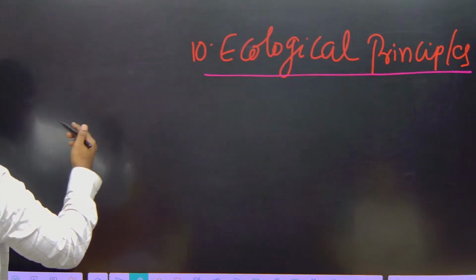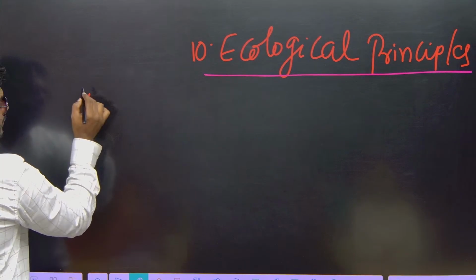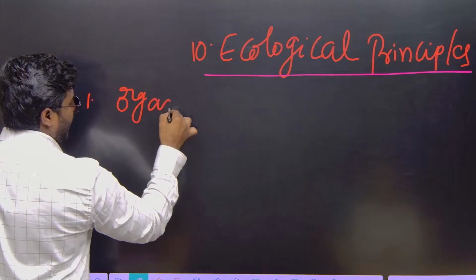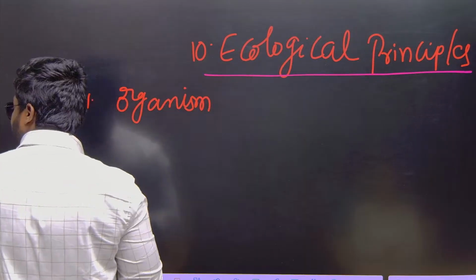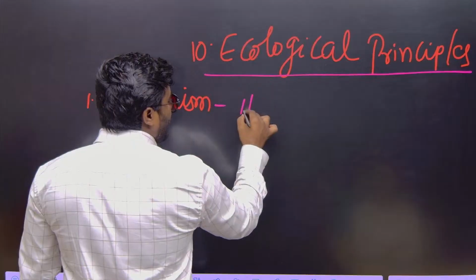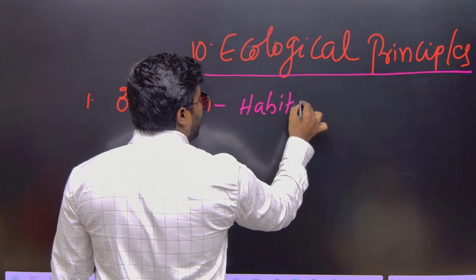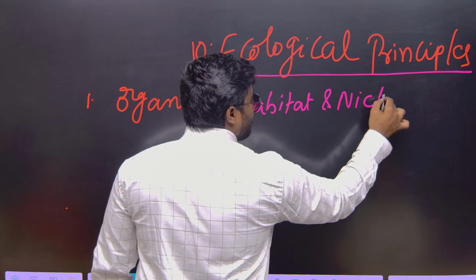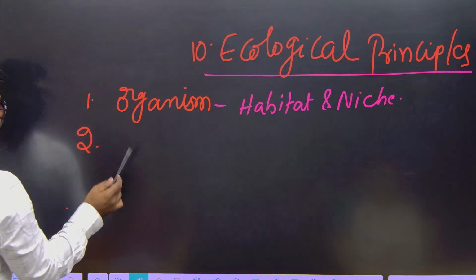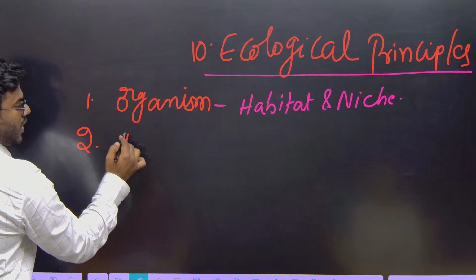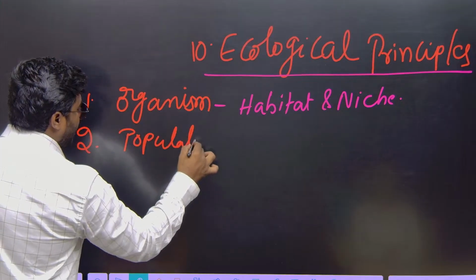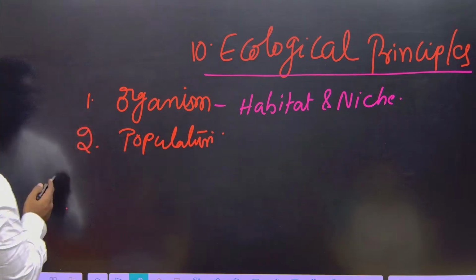What this unit is about is, we have to start from an individual organism. Whenever we are reading an individual organism, we will focus on the habitat where that particular individual organism is living, and niche represents the job performed by the organism. And what are a group of organisms called? A group of individuals belonging to the same species is called a population. So we will read completely about population and their characteristic features.